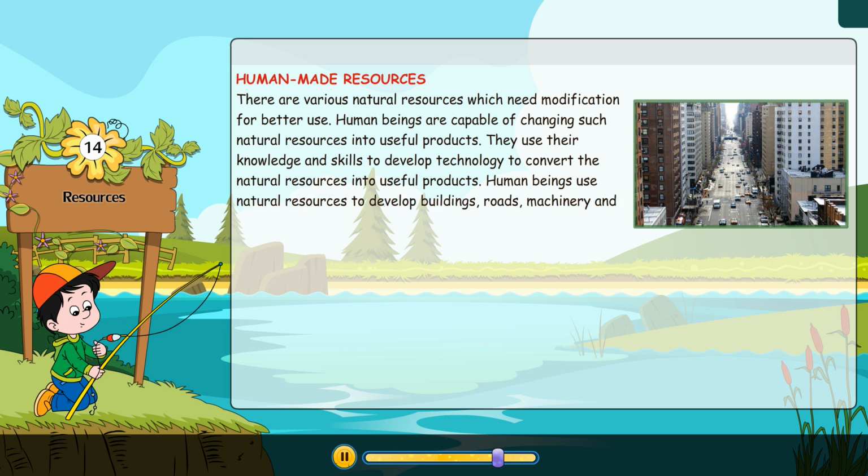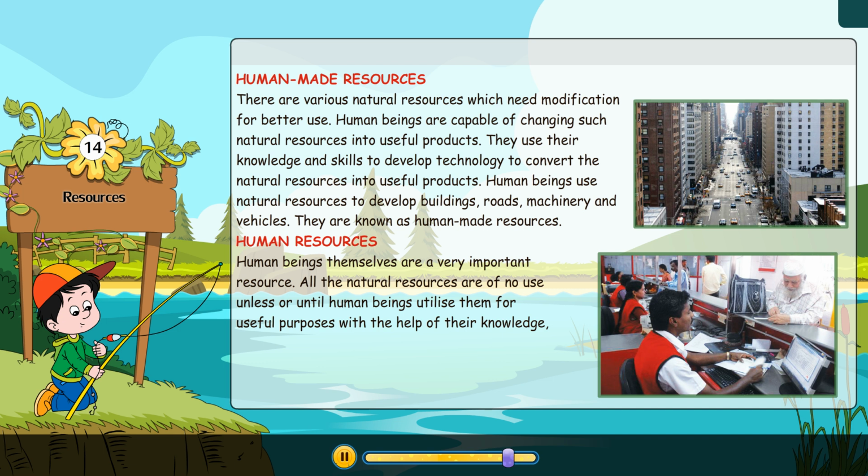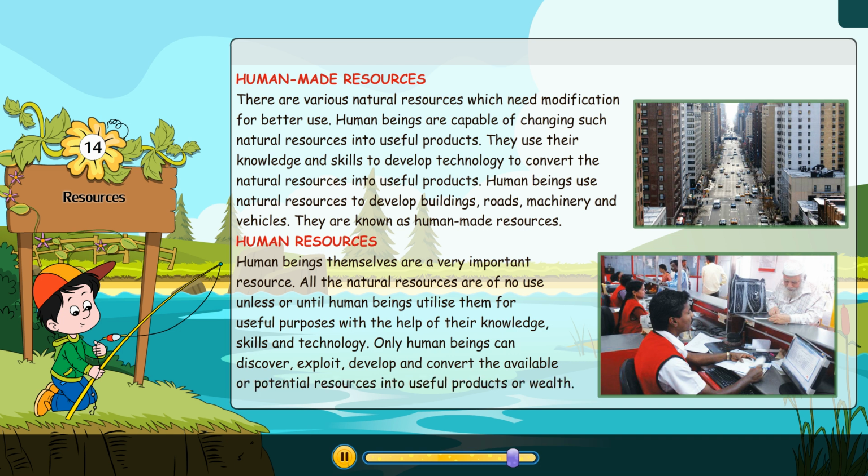Human beings use natural resources to develop buildings, roads, machinery, and vehicles. They are known as human-made resources. Human resources. Human beings themselves are a very important resource. All the natural resources are of no use unless or until human beings utilize them for useful purposes with the help of their knowledge, skills, and technology. Only human beings can discover, exploit, develop, and convert the available or potential resources into useful products or wealth.